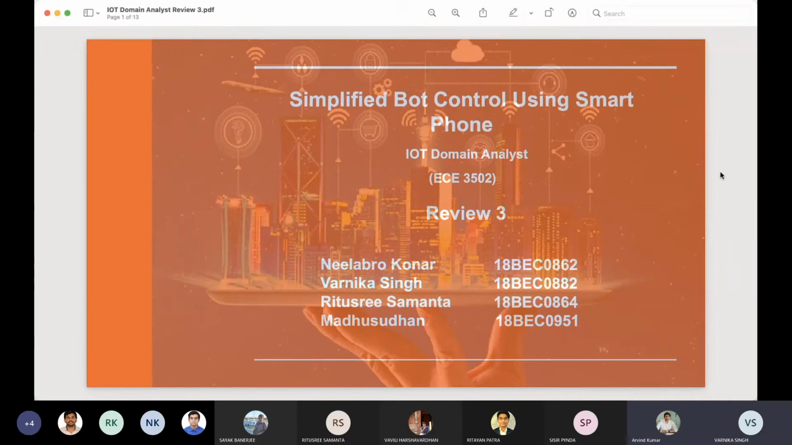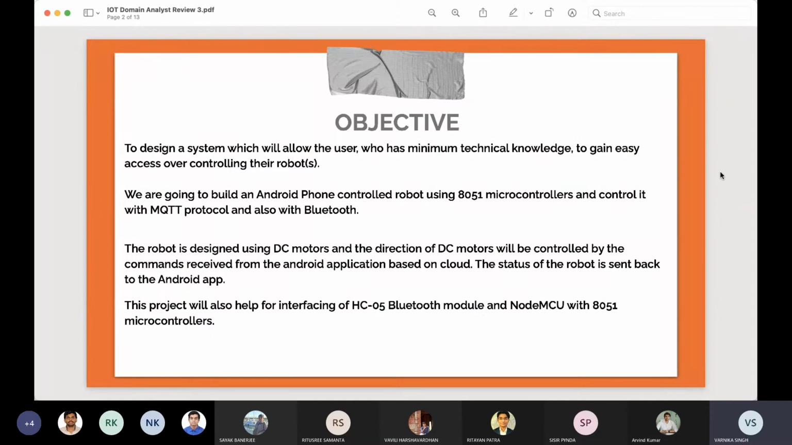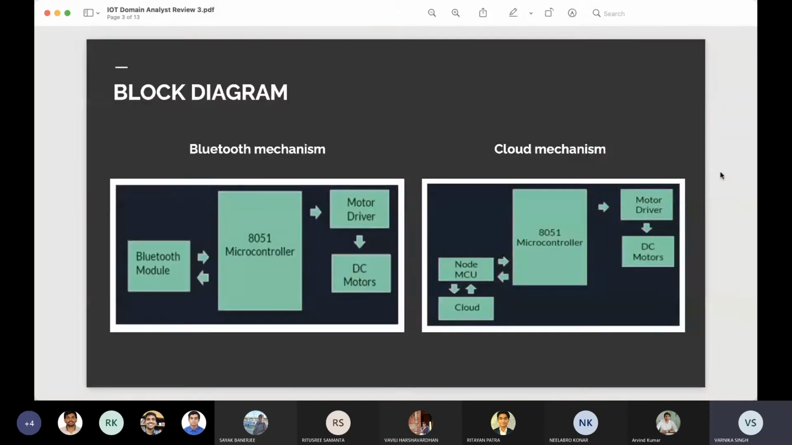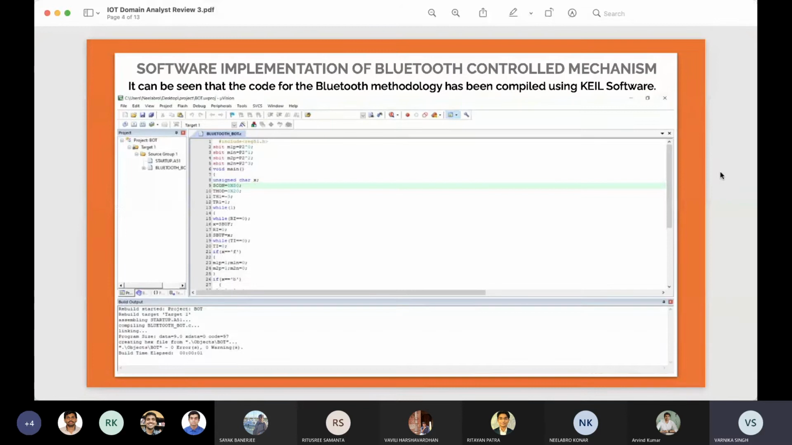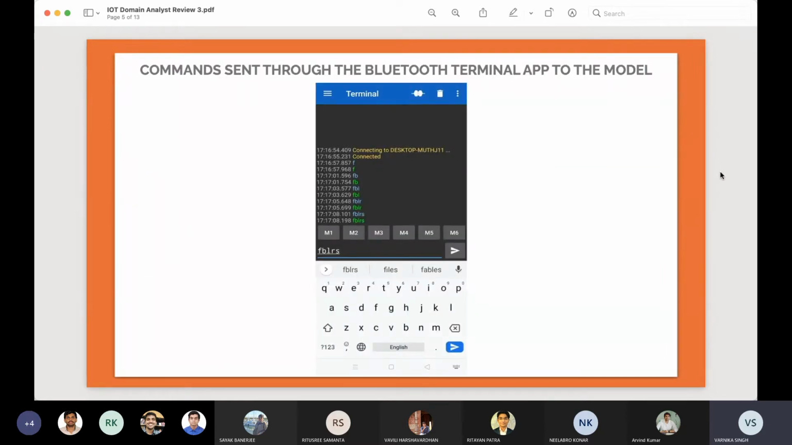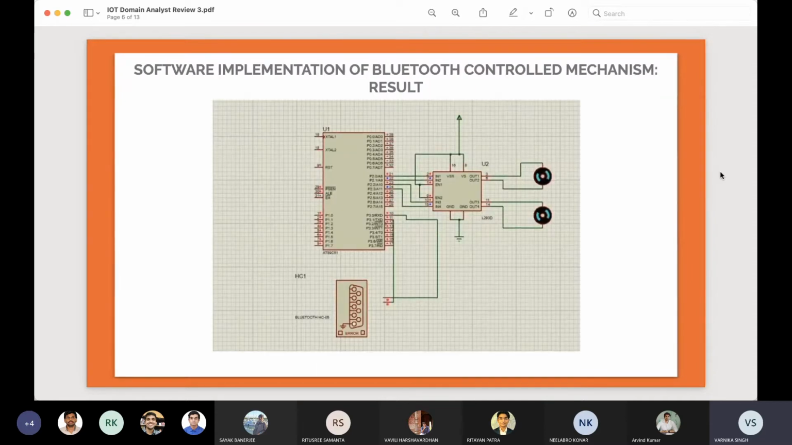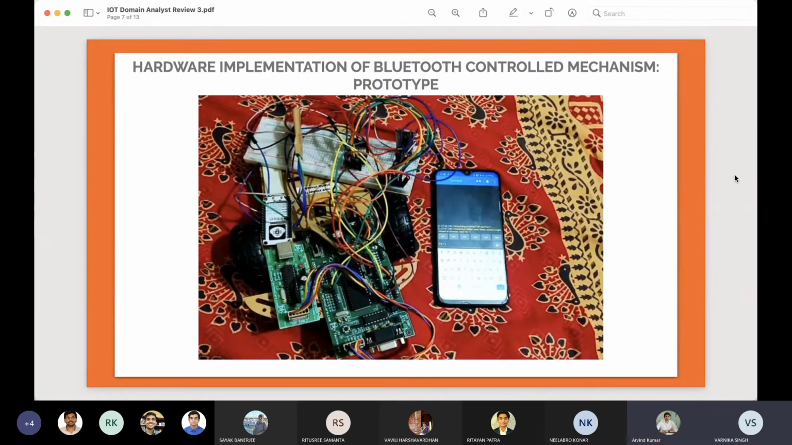Yes. So basically in review 2, we had presented the objective and the architecture. And in review 2, we had also shown the software implementation of our Bluetooth mechanism on Proteus. So that part is already done. We used this Bluetooth terminal app, and this was the result on Proteus. We had shown all 4 directions in which our robot was operating: forward, backward, left, and right.